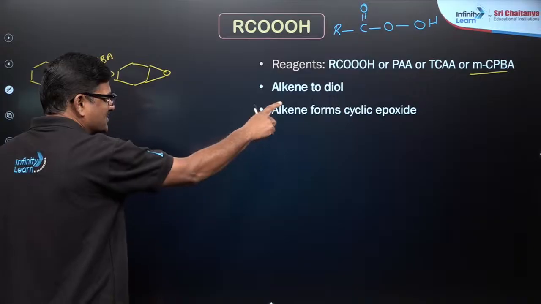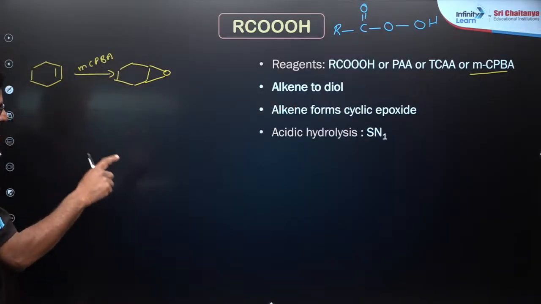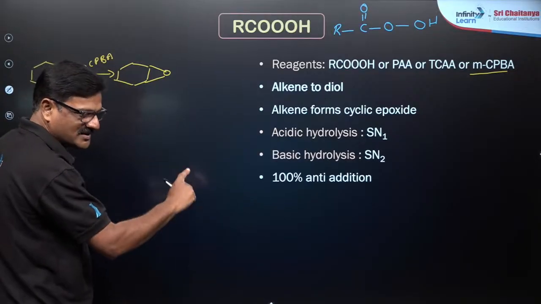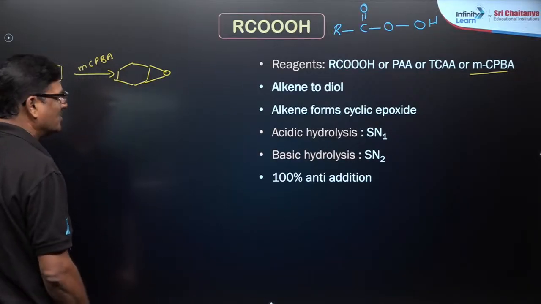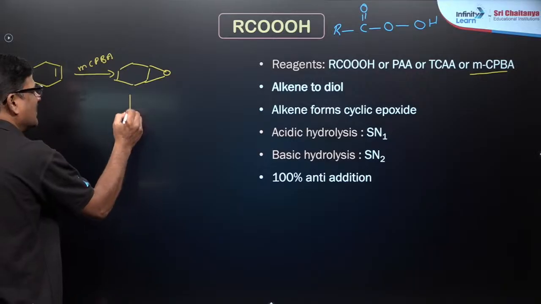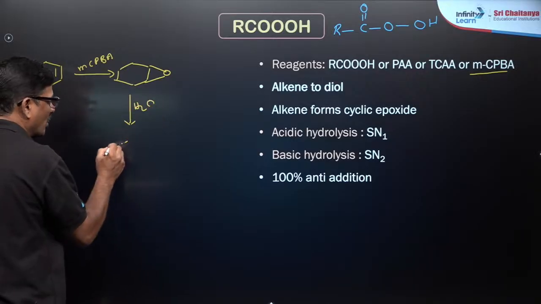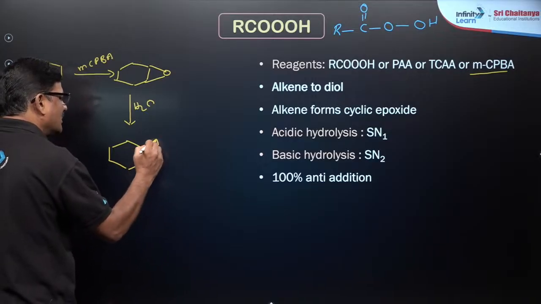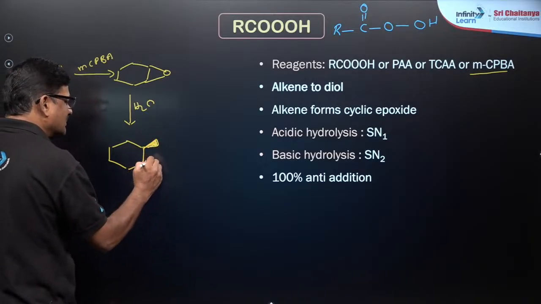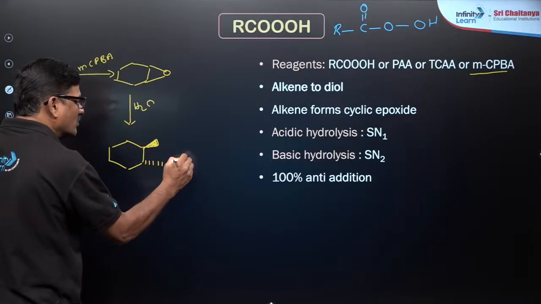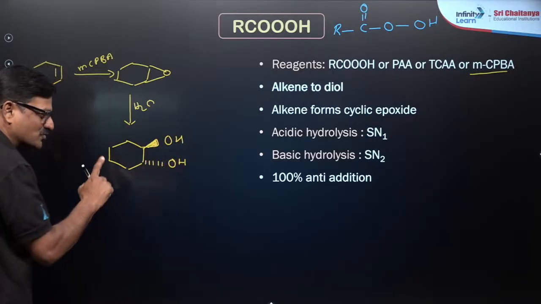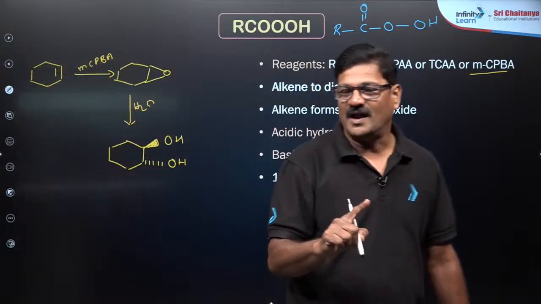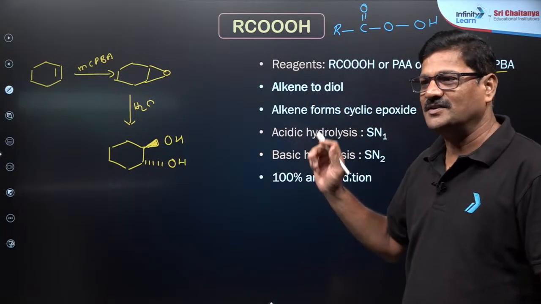An alkene forms a cyclic epoxide, and this acidic hydrolysis follows SN1. In basic hydrolysis it follows SN2, and on hydrolysis you are going to get an anti-diol. The difference between the previous one and this is only stereochemistry. In the previous one you got a syn diol, syn addition, and this is going to be anti-addition.